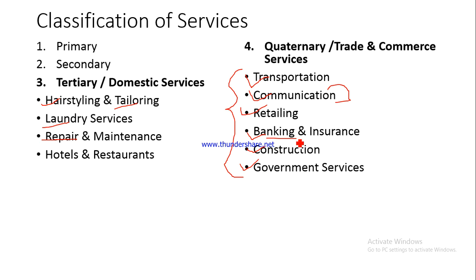Again, insurance, not only health insurance, not only life insurance, which is generally purchased by individual customers, but we are also talking here about, for example, fire insurance and marine insurance, which are purchased by business organizations. Business organizations can insure themselves against fire and damage from fire by getting fire insurance, right? Or maybe when they are sending a product across the sea route, they can get the shipment insured. So that again is an example of insurance. So these kinds of services are required.